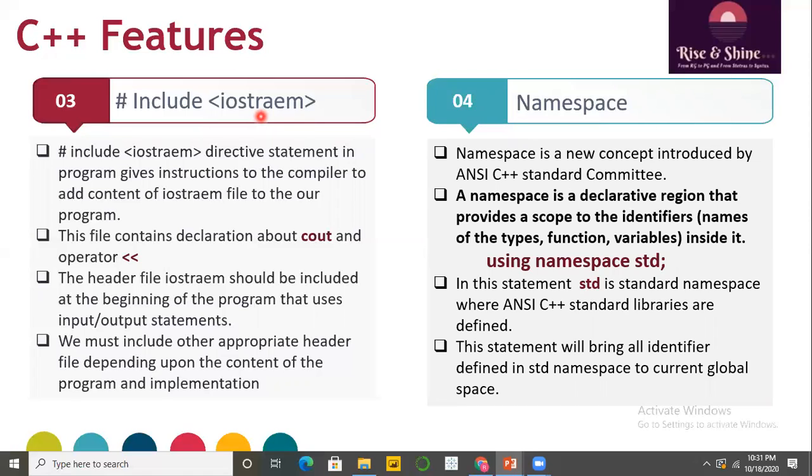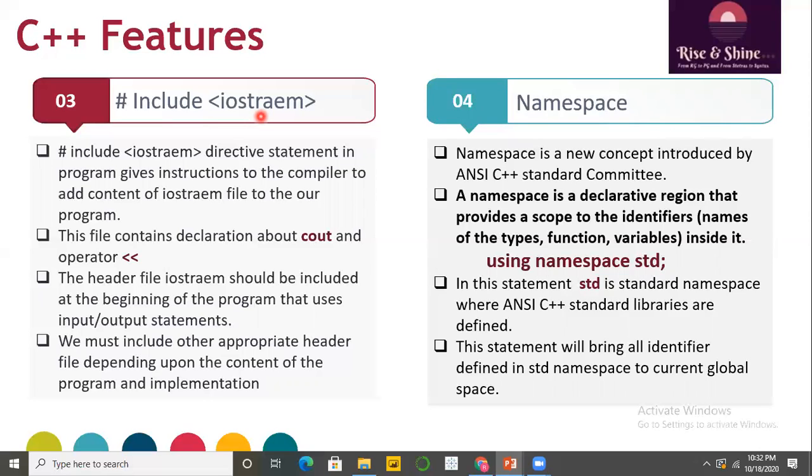In that code we have used the statement using namespace std. In this statement, std is the standard namespace where the ANSI C++ standard libraries are defined. That is just a declarative region, and std means it is a standard region created by the ANSI C++ committee; all the libraries that the committee has given are defined in that region.